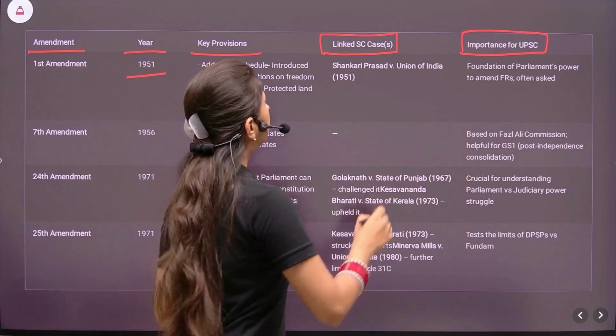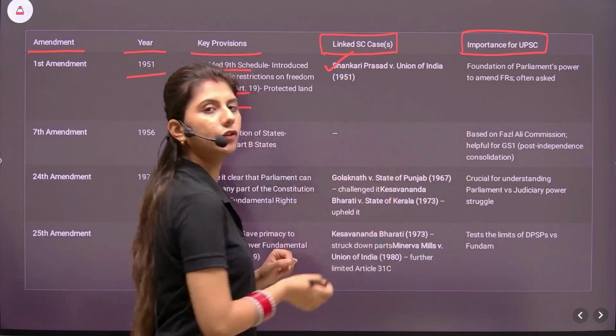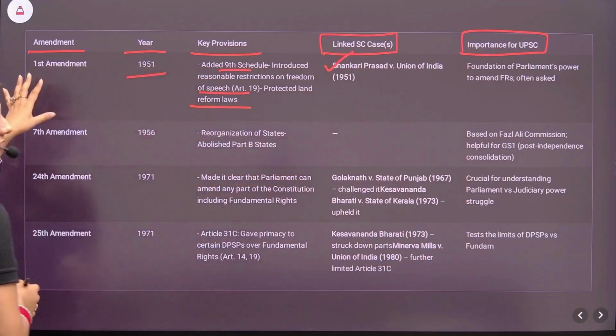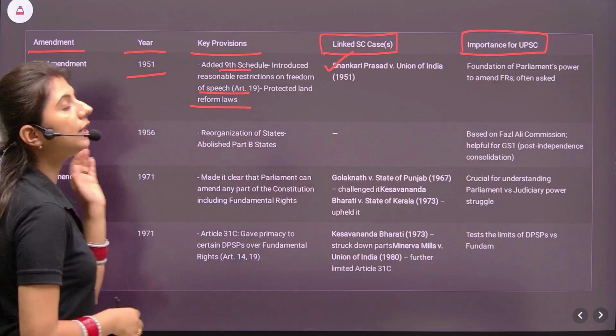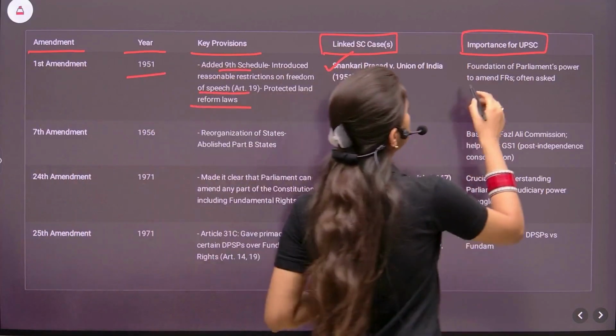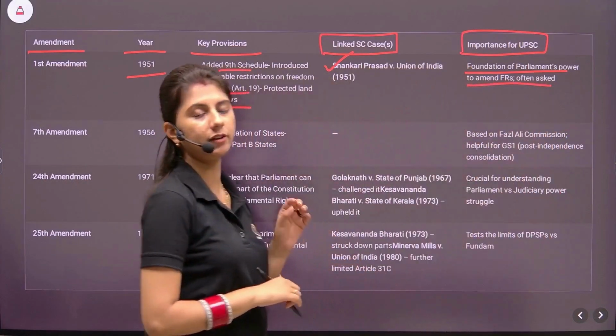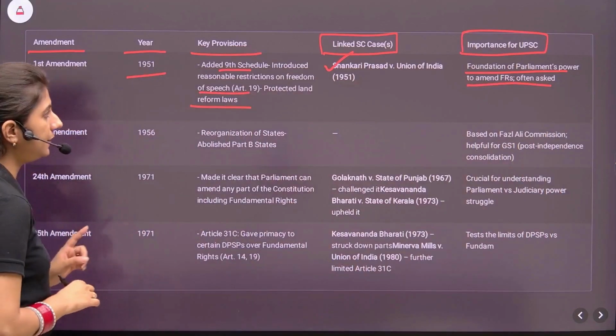It can be linked with the Shankari Prasad versus Union of India. So when you will be reading this case, then you must know about the First Amendment and vice versa. What is the importance for UPSC? Foundation of Parliament's power to amend the fundamental rights. It is often asked in the exams.